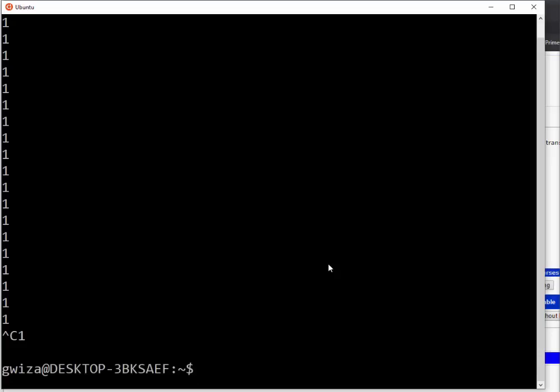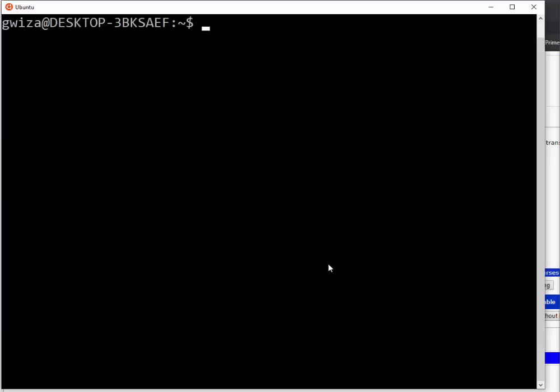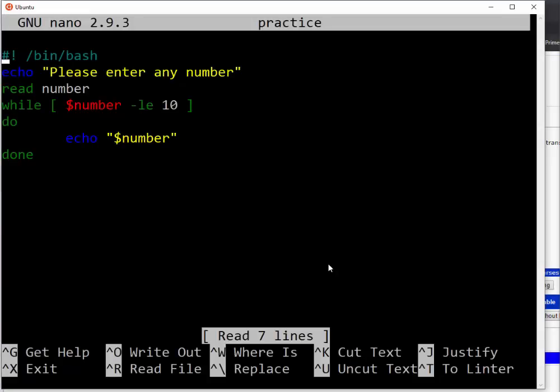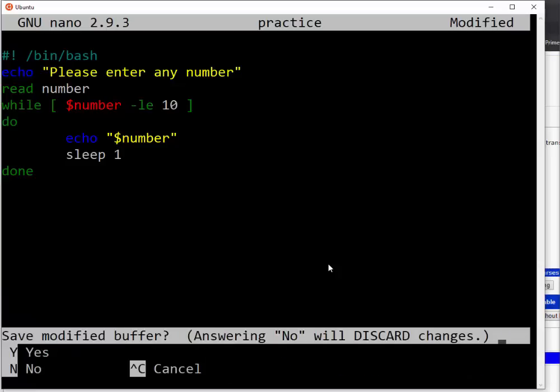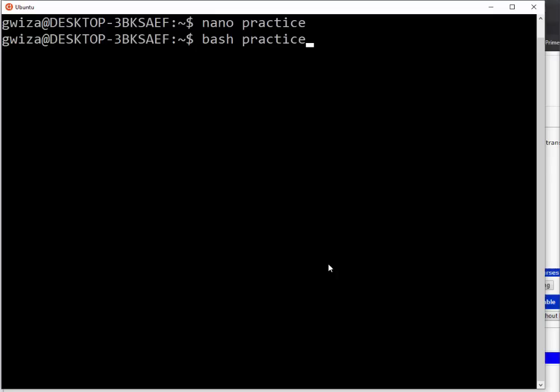This problem, let me go back to my practice. Let me sleep, then I see. Sleep 1, sorry. Let me look at where the problem is. So I just put 1. So it is going, right?